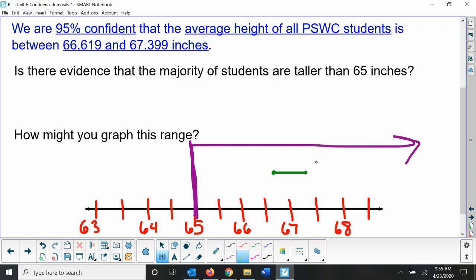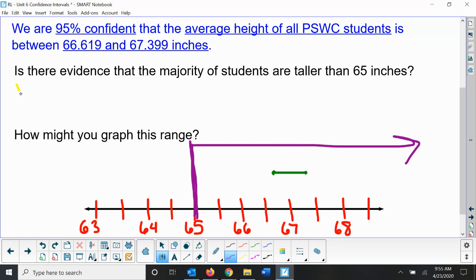And so when looking at the graph of my confidence interval here, I see that I'm 95% confident the average height, which is one of our measures of center, is somewhere in here. And so is there evidence that the average or most students are taller than 65 inches? I would say absolutely. 65 inches is way lower than where we predict our average height to be.